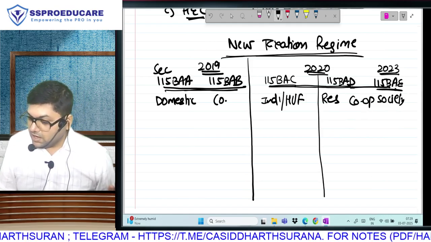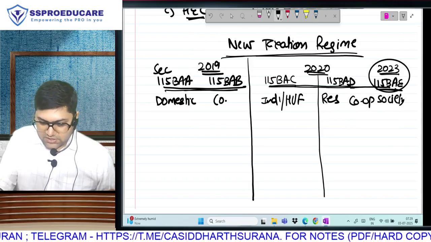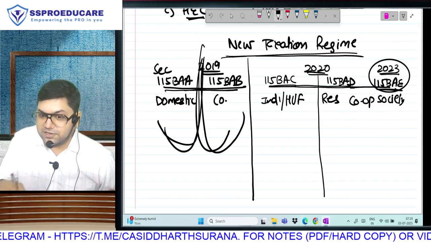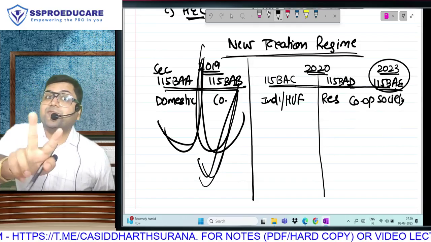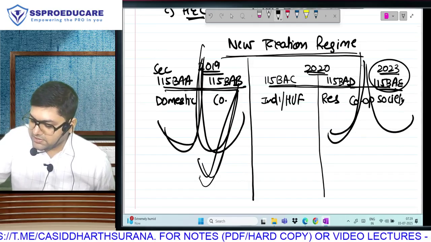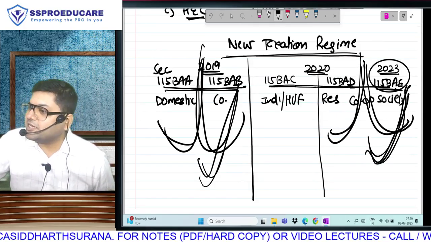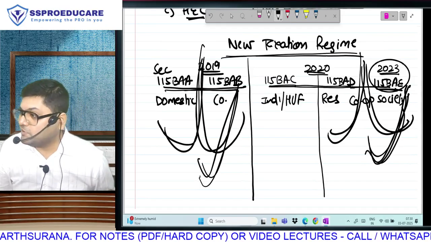Is that clear? When the 2023 budget introduced this, the whole idea was: we have two sections for companies here, can you see this? What is the difference? Manufacturers will pay a lower rate of tax. The same difference exists in BAD and BAE also. Cooperative society has two sections. What is the difference? These are manufacturing cooperative societies, and compared to 115BAD, the rate of tax will be lower.